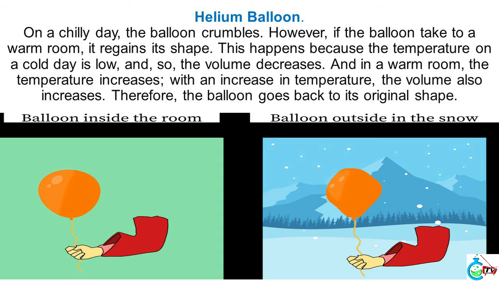Helium balloon. On a chilly day, the balloon crumples. However, if the balloon is taken to a warm room, it regains its shape. This happens because the temperature on a cold day is low, and so the volume decreases. And in a warm room, the temperature increases. With an increase in temperature, the volume also increases. Therefore, the balloon goes back to its original shape.